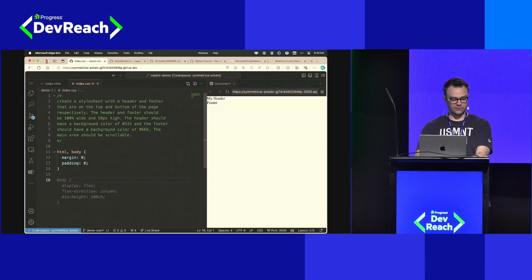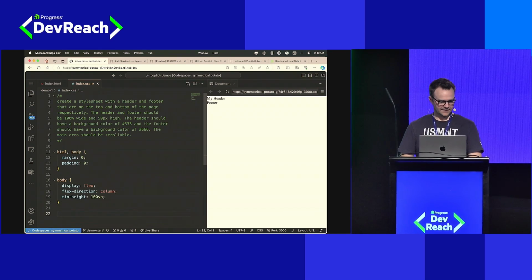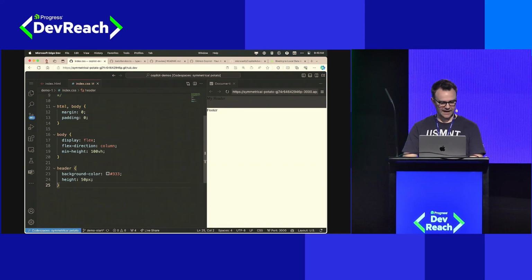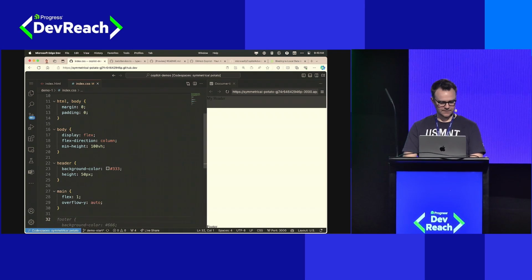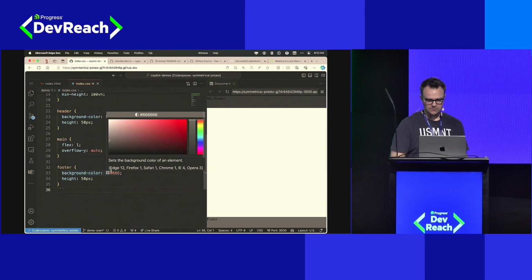All right, style for my body. Hey, flex layout, that's something I can't do. Header, all right, that's conforming to our comment, background and height. Let's keep going. There's our main area, keep going. There's our footer. And that's pretty much all we gave it a prompt for. So we're off to a good start.